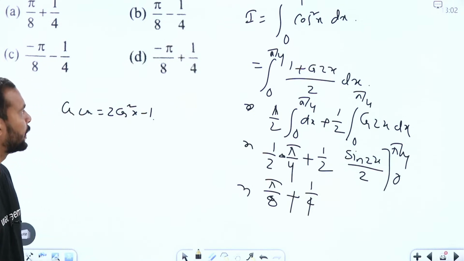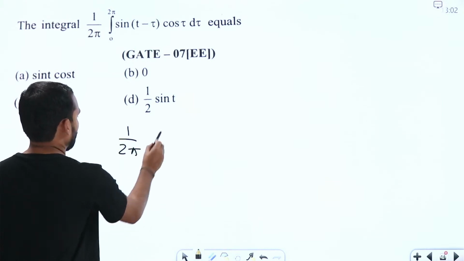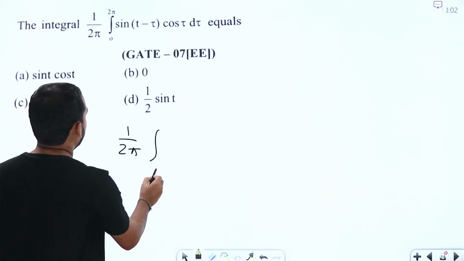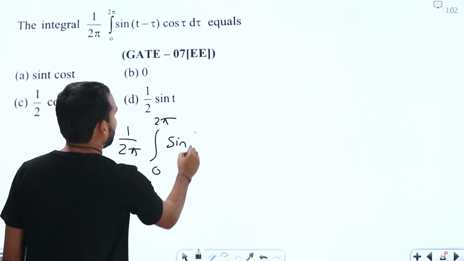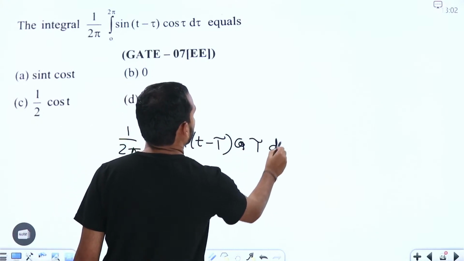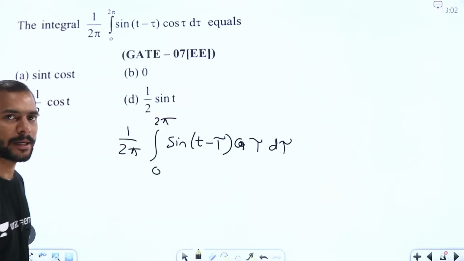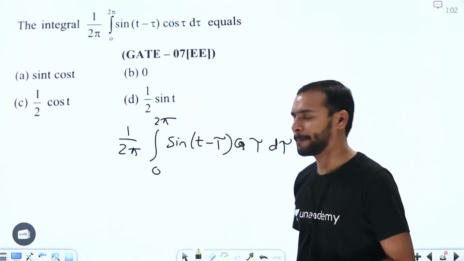Simple, right? Coming to the next one. What is the value of the integral 1 by 2 pi, integral 0 to 2 pi, sin(t minus tau) into cos tau d tau, right? See here how to solve this question.